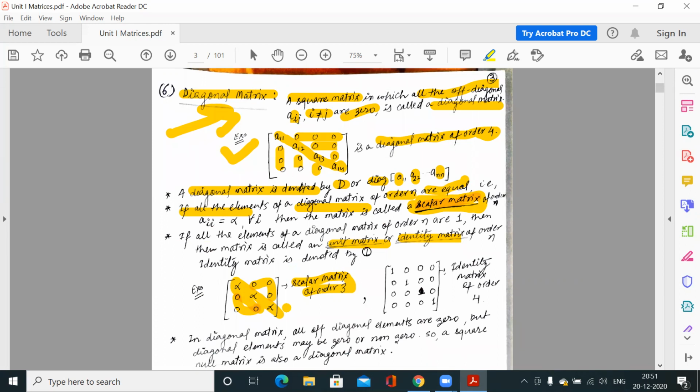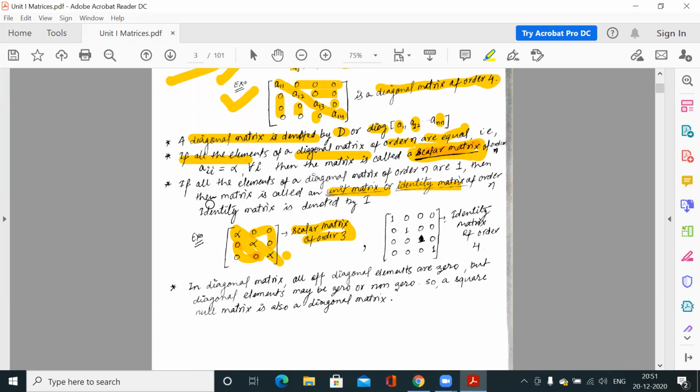And now one more thing, the unit matrix or identity matrix. It is a scalar matrix where all the diagonal elements are 1. For a scalar matrix, all the diagonal elements must be equal. Now we are saying that these alphas are 1 only. So all the alpha elements are 1, and we say this is an identity matrix or unit matrix.